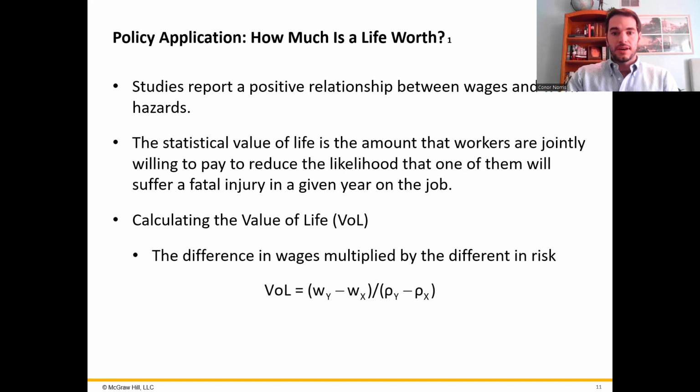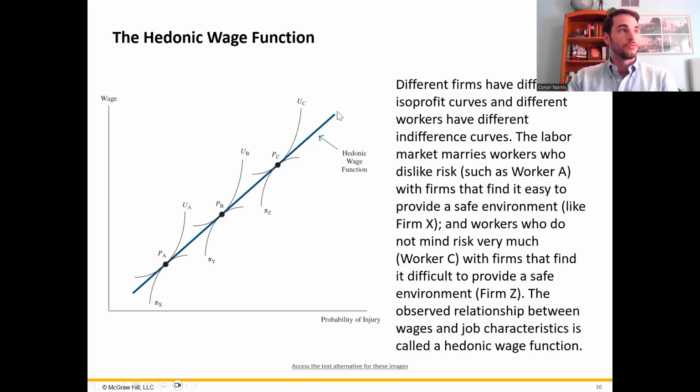The line that connects the combination of wages and risks that we talked about in the previous slide from the last video. So I'll go back here. This line right here is the hedonic wage function. So it kind of brings together the more, or I guess less risk averse workers down to the more risk averse workers and the types of firms that they work at. By drawing a line between them, we can kind of estimate what the trade-off is.